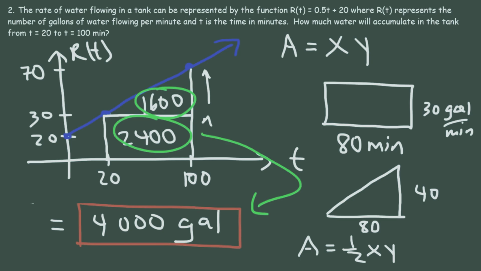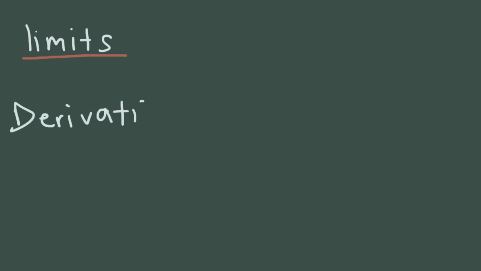So that's basically it for this video. So to review, just remember, limits allow you to evaluate a function when x approaches a certain value. Derivatives are functions that allow you to calculate the instantaneous rate of change of a function at any instant of time. And remember, the instantaneous rate of change is equivalent to the slope of the tangent line at any instant of time. Now you can approximate the slope of the tangent line using the slope of the secant line, which is equivalent to an average rate of change between 2 points.